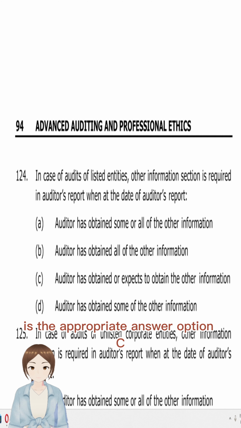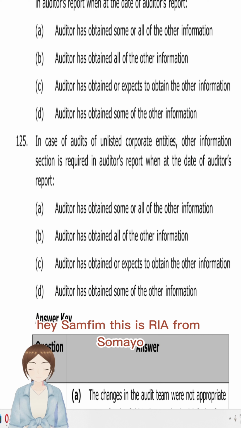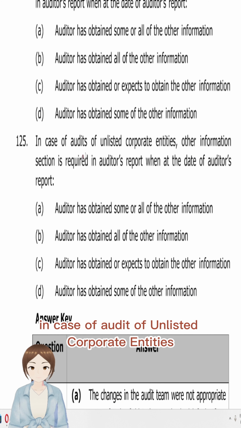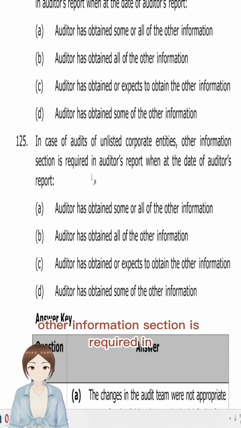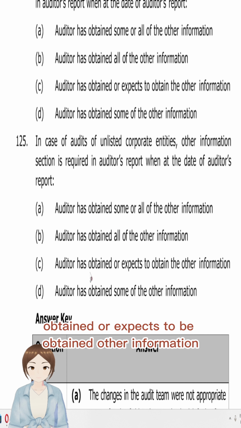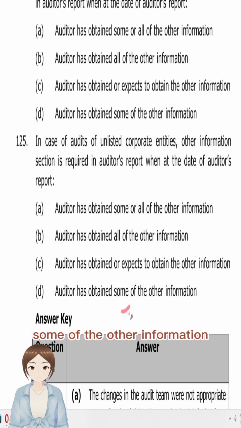Option C. Hey Samfam, this is Ria from Samaya, MCQ 125 CA final. In case of audit of unlisted corporate entities, the other information section is required in the auditor's report when, at the date of the auditor's report, the auditor has obtained some or all of the other information, obtained or expects to obtain the other information, or some of the other information.